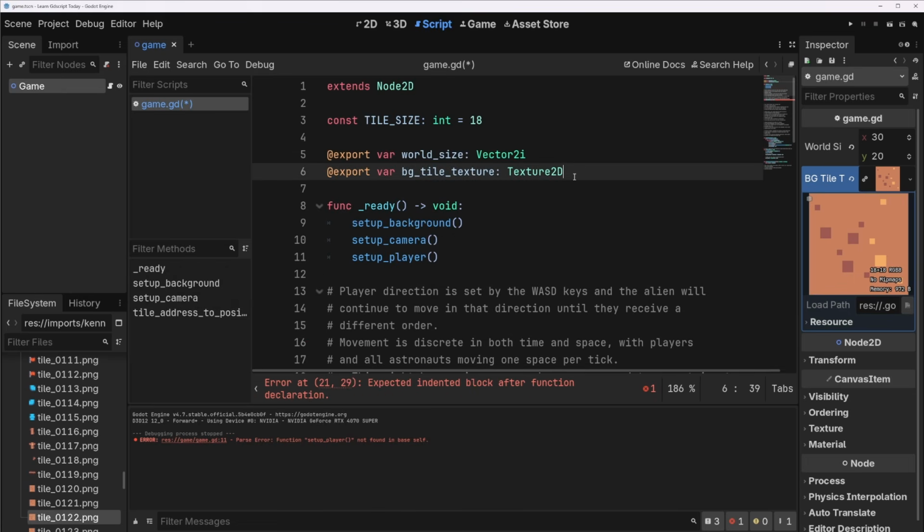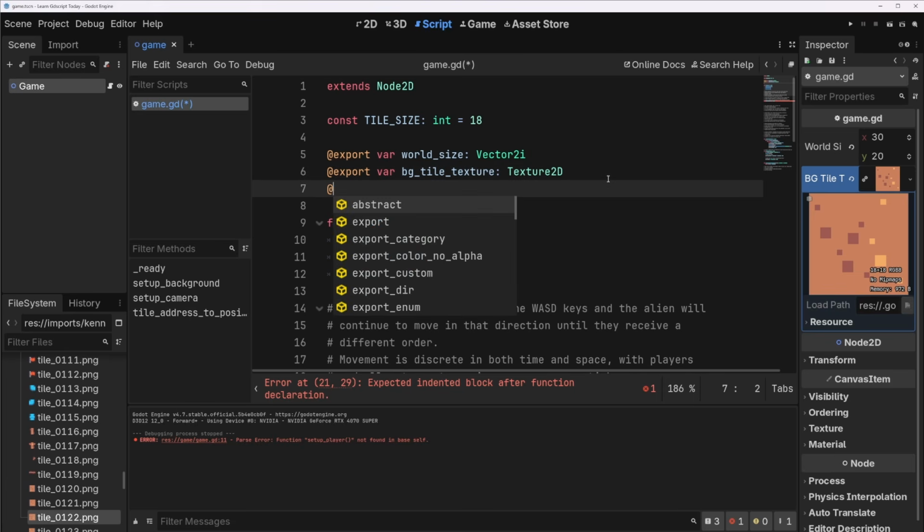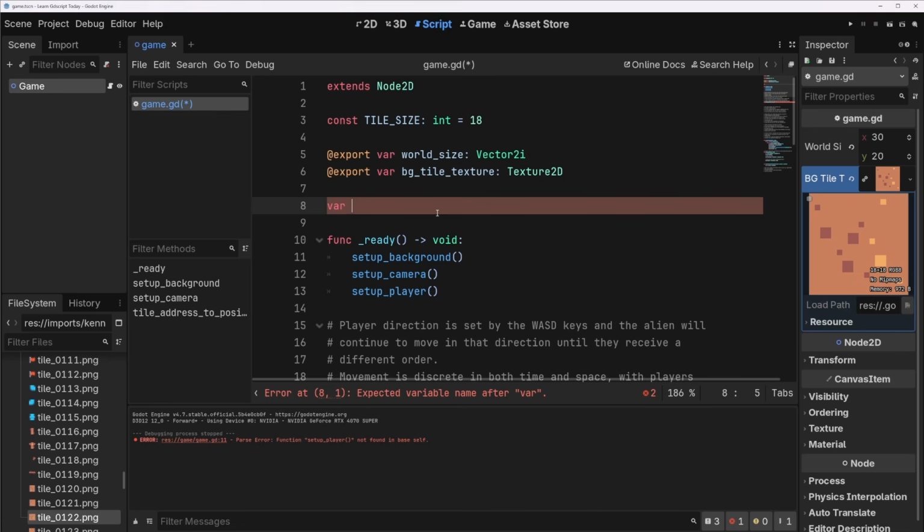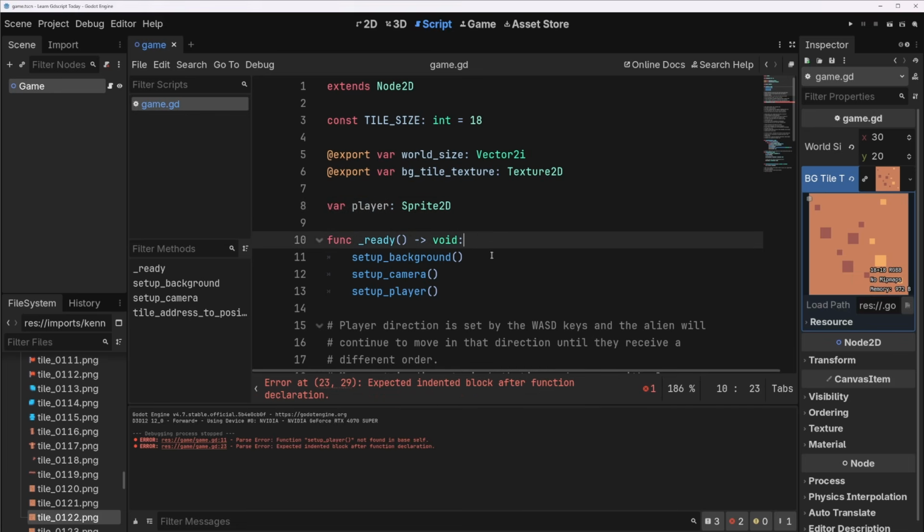If this were a more complicated game, we would make a brand new data class and a brand new file to handle the player. But I've purposely kept all of the games in this video to be single files just so we can manage them all in one place. But you can make more files, and you almost always will for any game of any reasonable size. But for now, we're just going to use the built-in Sprite2D to represent where the player is in the world. So let's make a variable. It's not going to be exported. It's going to keep track of the Sprite2D that is the player in the world. And it's going to start as null, which is fine.